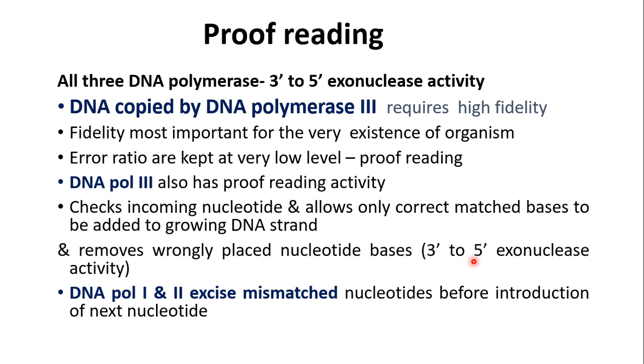It edits if any mistake occurs. It removes the incorrectly added nucleotide bases before phosphodiester bond is formed and reinserts the correct base, and replication continues. DNA Pol 1 and Pol 2 excise mismatched nucleotides before introduction of next nucleotide.